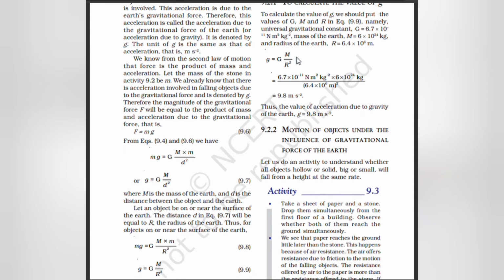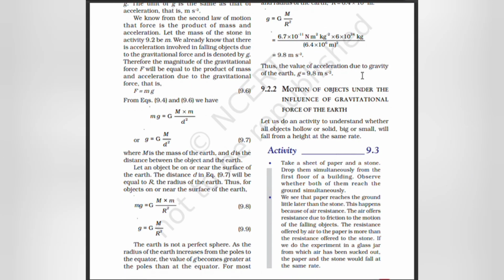g is equal to GM by R², that is 6.7 × 10^-11 into 6 × 10^24 by (6.4 × 10^6 m)². That is equal to 9.8 m/s².